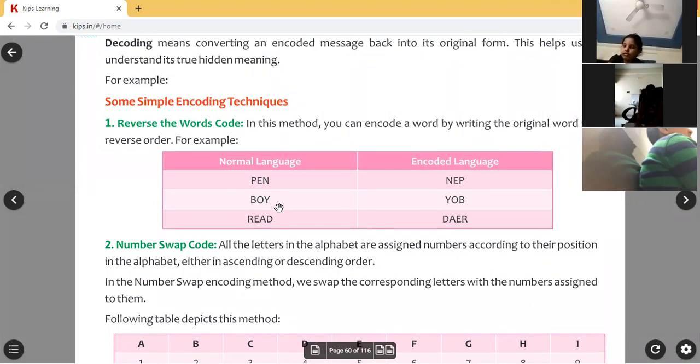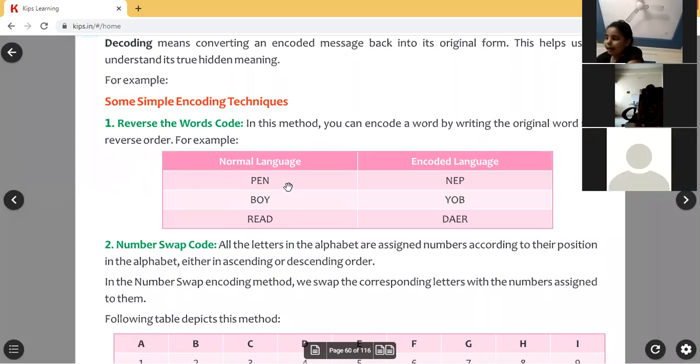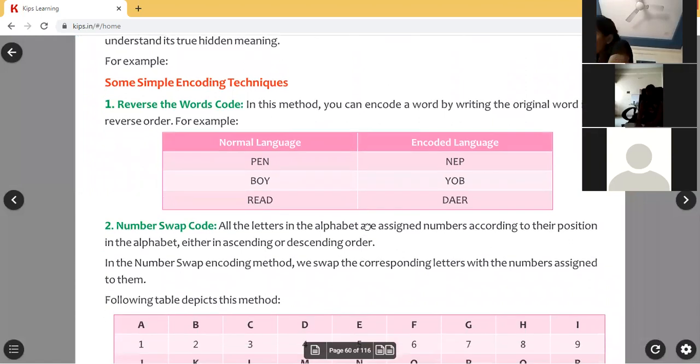Next, one more example in that. BOY, boy is the password. It will be transmitted like YOB. READ, read is the password. It will be transmitted like DAER. Okay, children, so this is a method of encoding, reverse the words code.